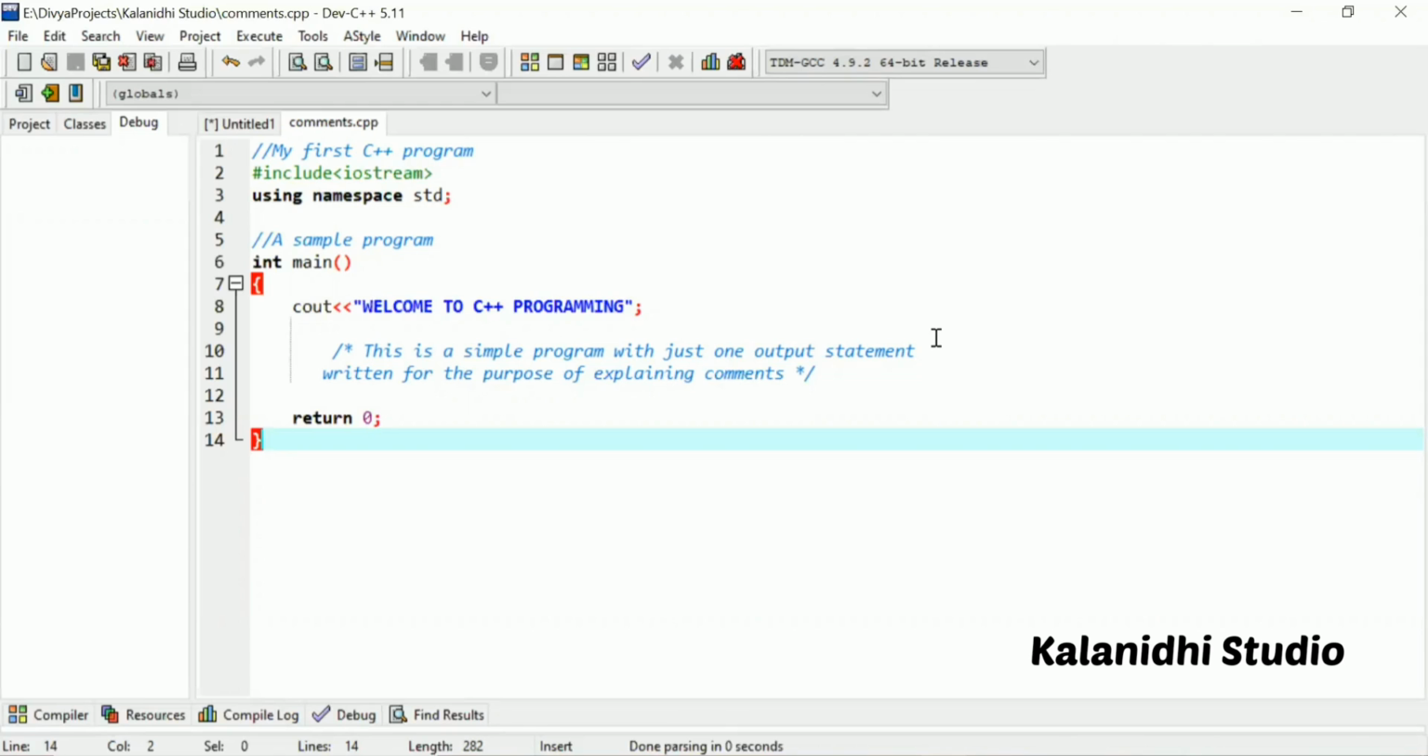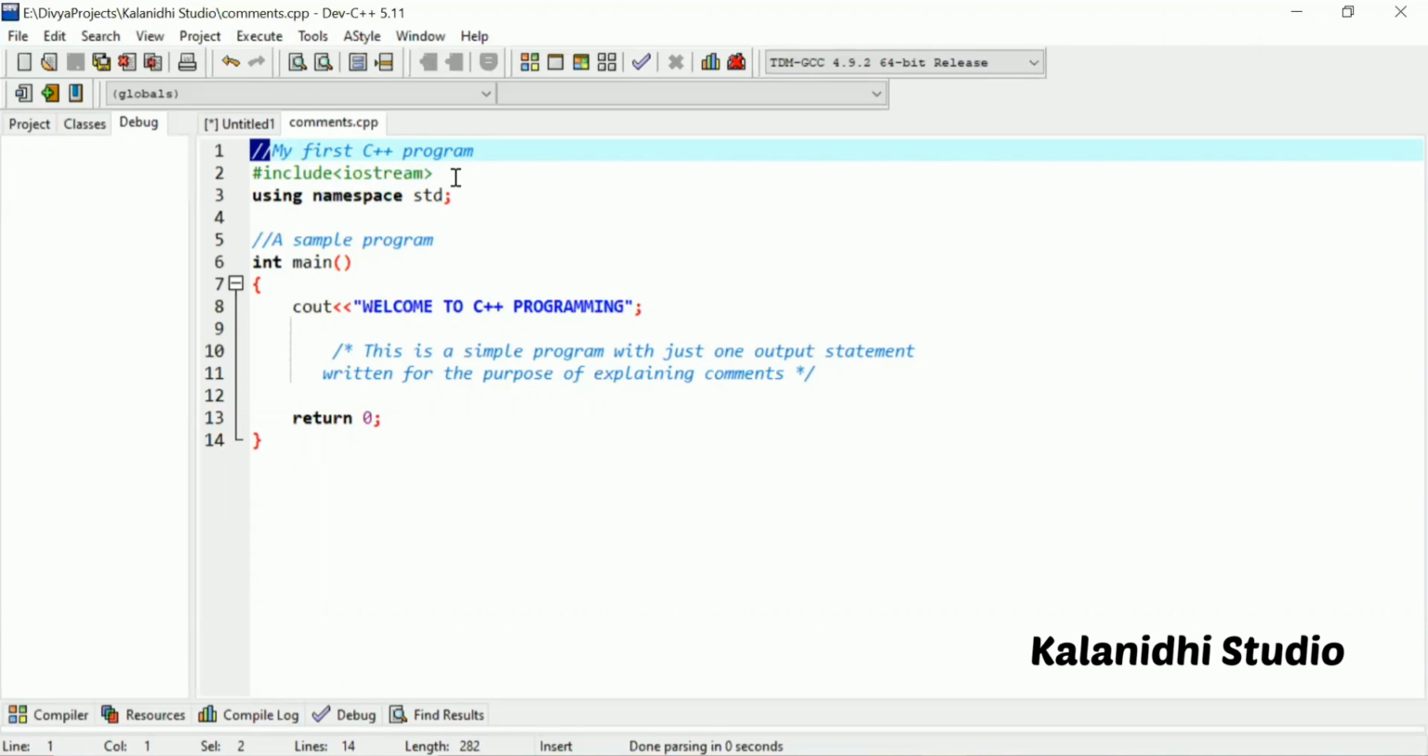So single line comments are written with double slashes. The comments that begin with double slashes are single line comments. The compiler simply ignores everything following the double slash in that same line.